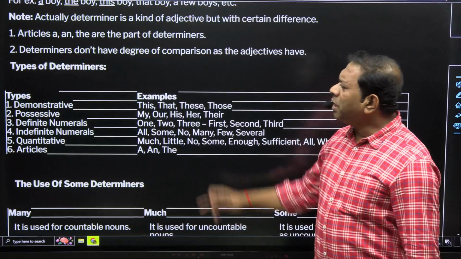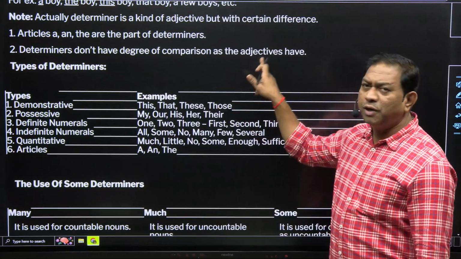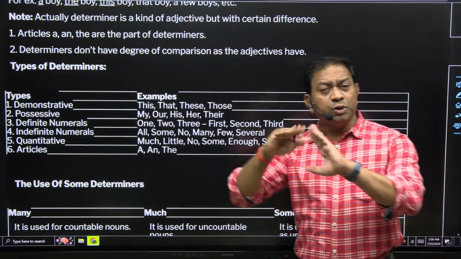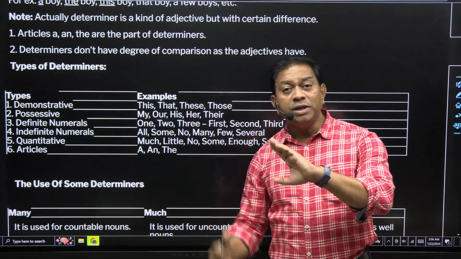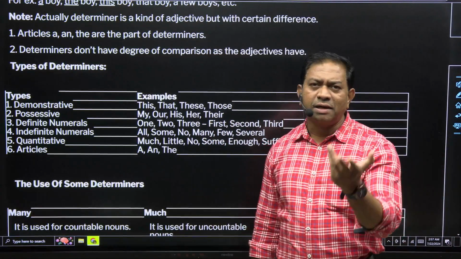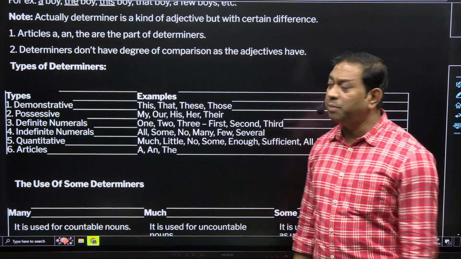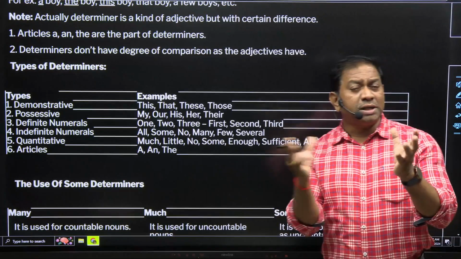Okay. Determiners don't have degrees of comparison as the adjective has. Yes, there is one more difference there. Adjective की जो डिग्री रहती है, positive, comparative, superlative, वैसे determiners की नहीं रहती. अब this, that की क्या डिग्री, नहीं ना उसकी. That's a small difference between determiners and adjectives.